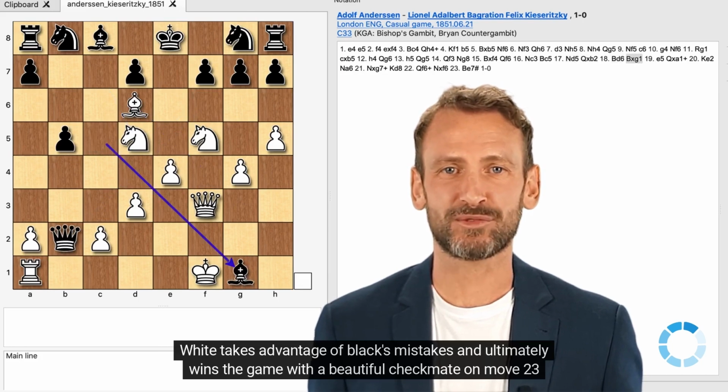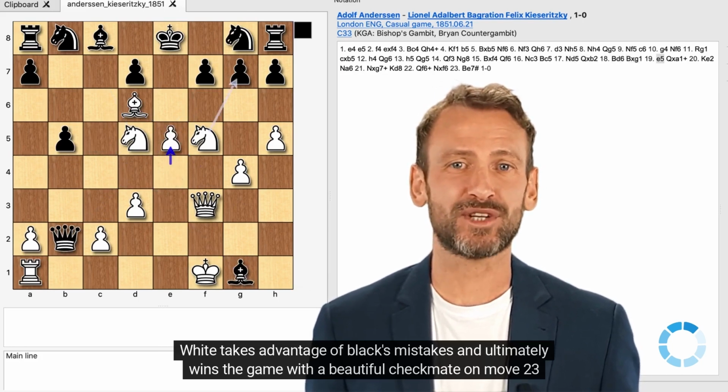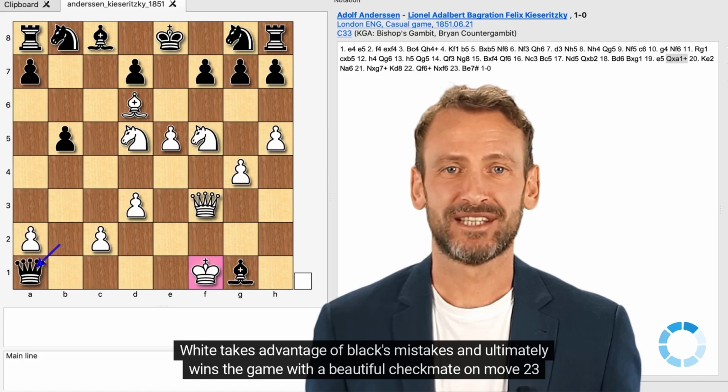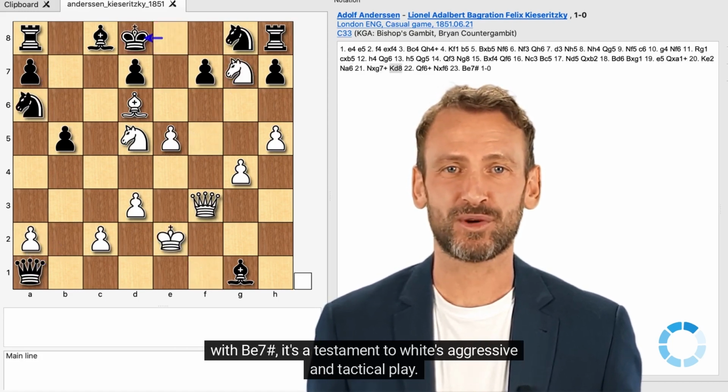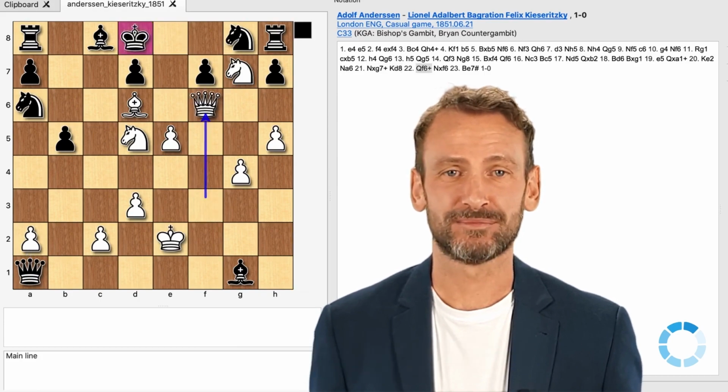White takes advantage of Black's mistakes and ultimately wins the game with a beautiful checkmate on move 23 with b7 mate. It's a testament to White's aggressive and tactical play.